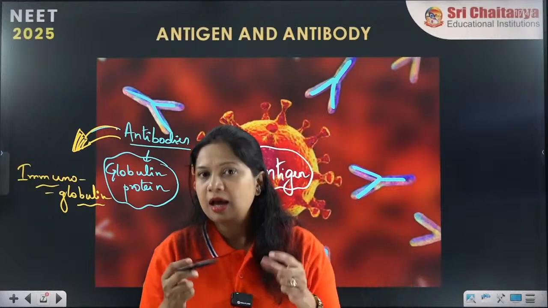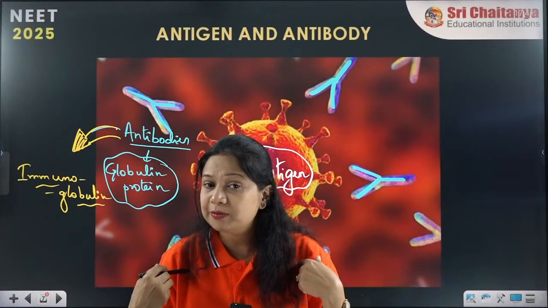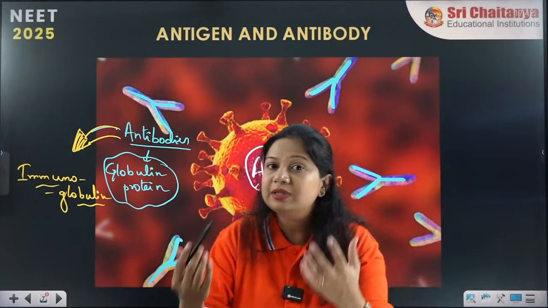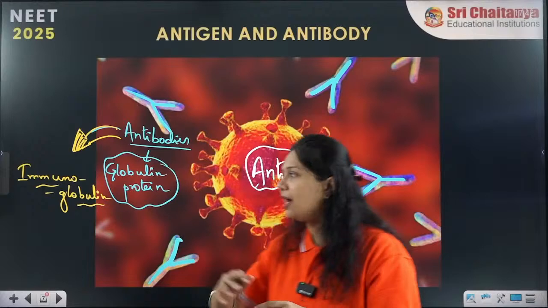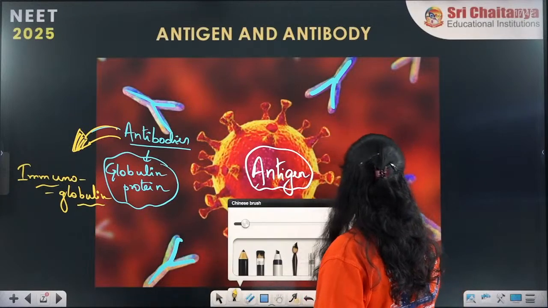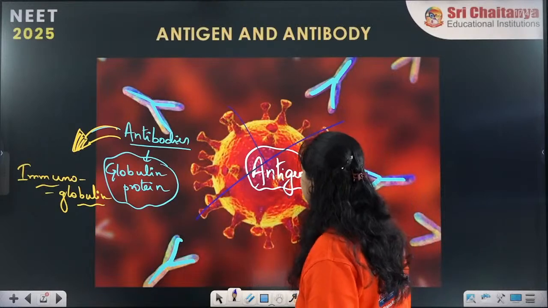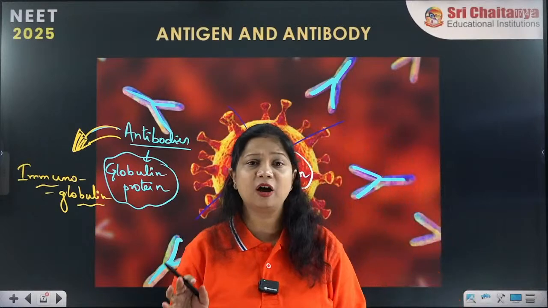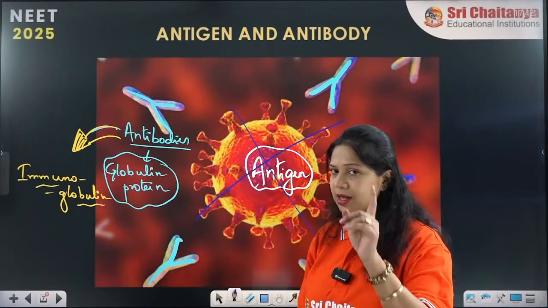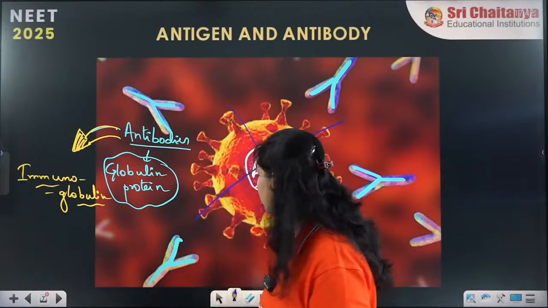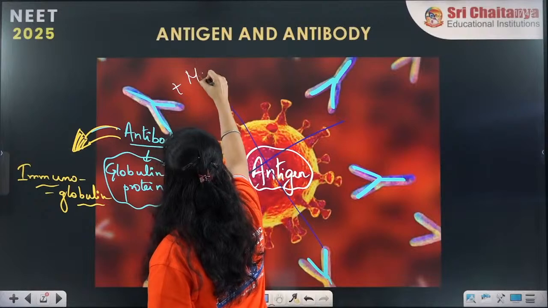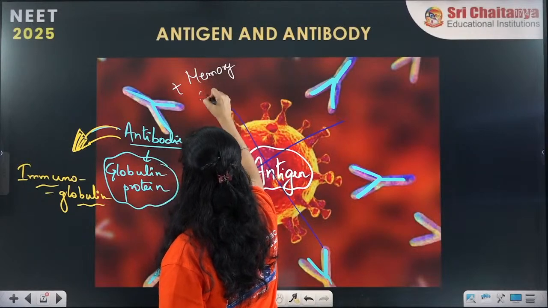The antigen is a harmful foreign substance that is attacking our body. Our immune system produces antibodies so that they can fight the antigen and cause its destruction. The purpose of antibody is destruction of the antigen. Along with antibody, one more component is seen, called memory cells.